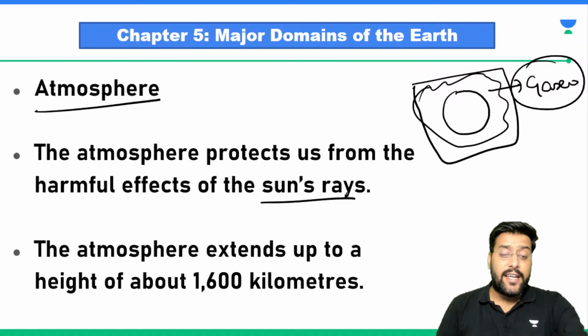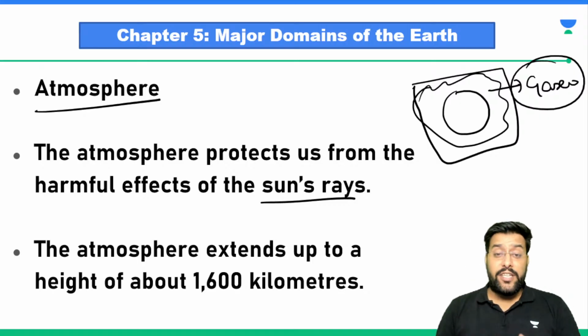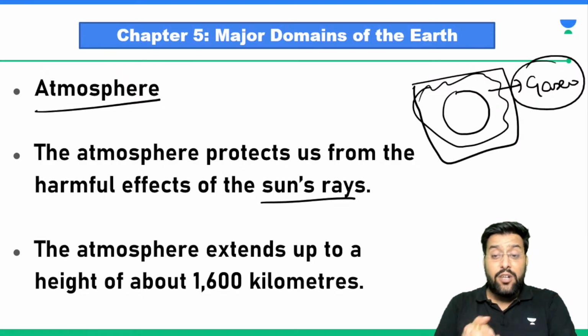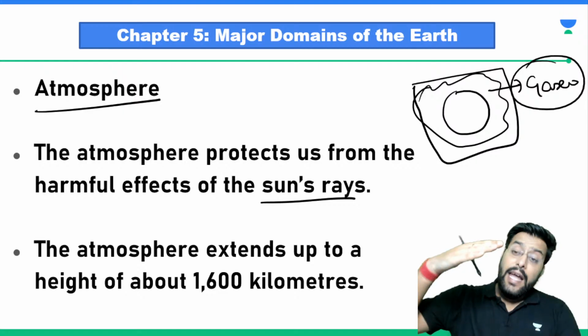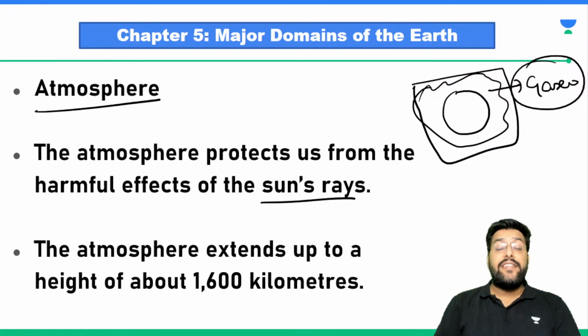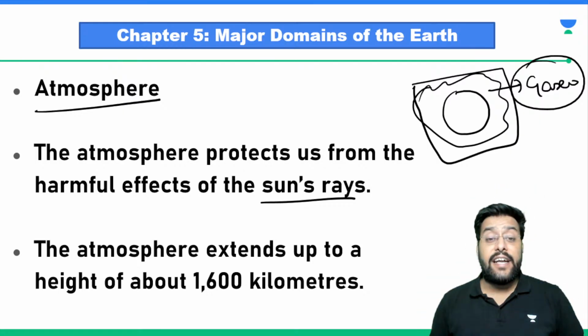So sun rays that are coming onto the earth, even though sun rays are very important for life to be possible, simultaneously these sun rays can cause numerous damages if they fall on us directly. So what happens? We have layers of gases that bar the harmful radiations coming from the sun, or the heat from the sun that can be harmful.